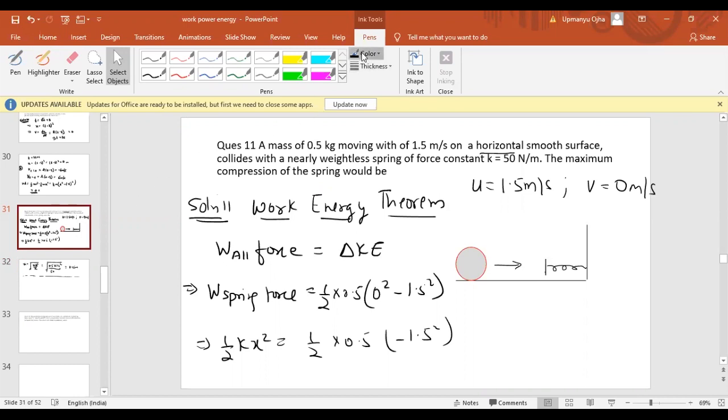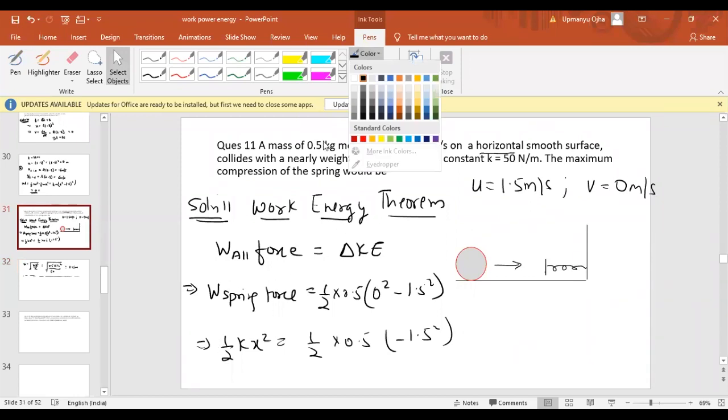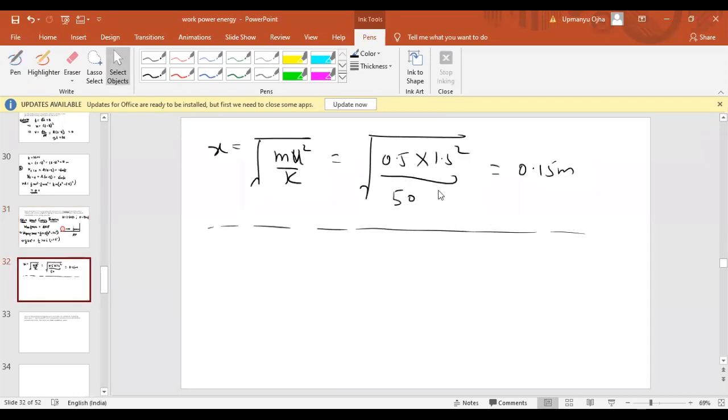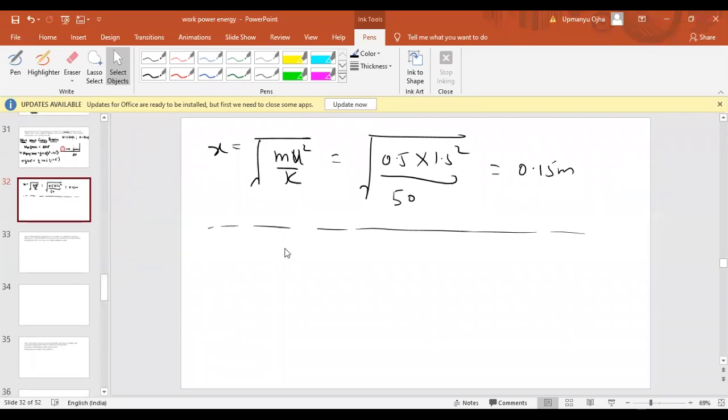Here the spring force will be minus half kx square. Why minus? Because if this is the reference point of the spring and the spring is compressed, x will be on the negative side, so the work is minus half kx square. So we get the answer as 0.15 meter, which is the maximum compression of the spring. Are you all getting this or not?